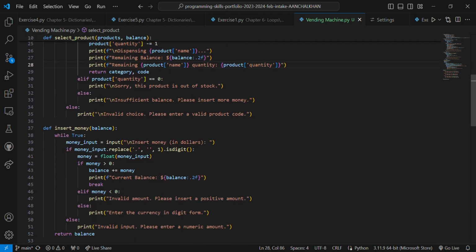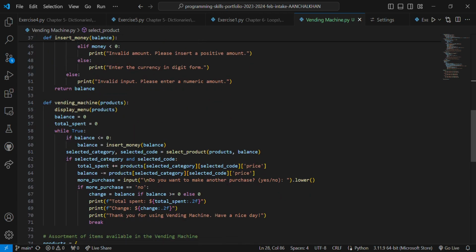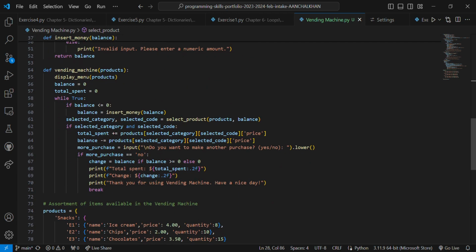It asks the user if they want to make another purchase. If the user chooses to exit, it calculates the change, if any, and displays the total amount spent along with the thank you message before exiting the loop.